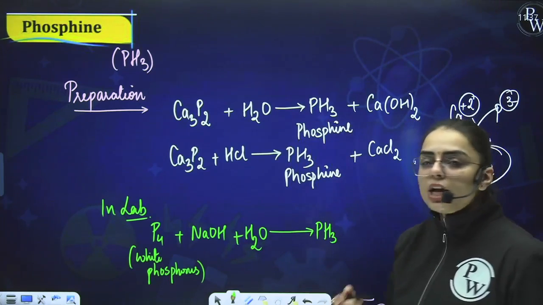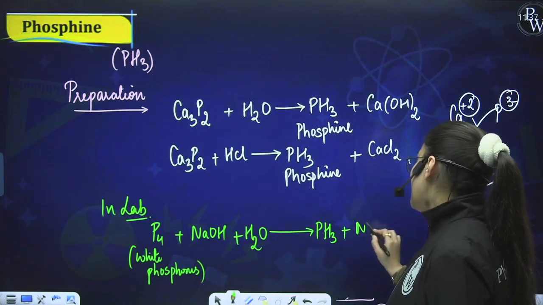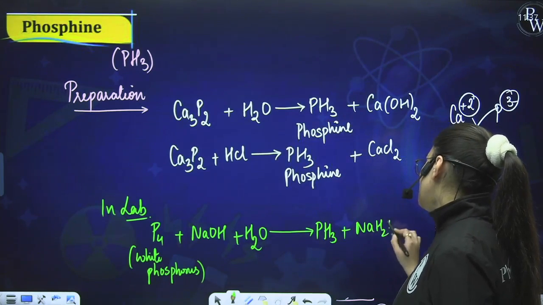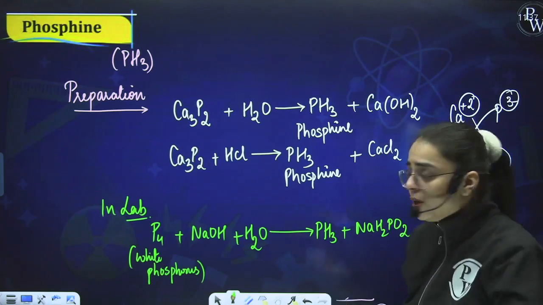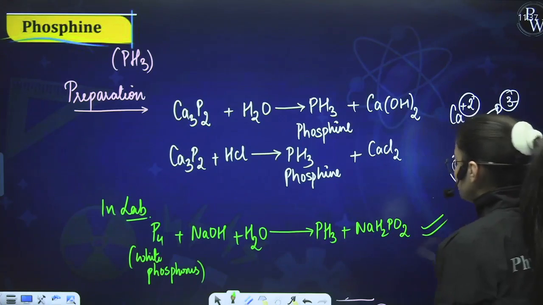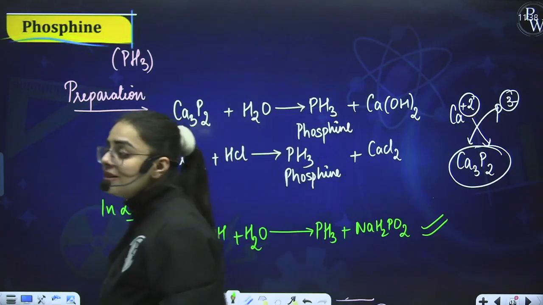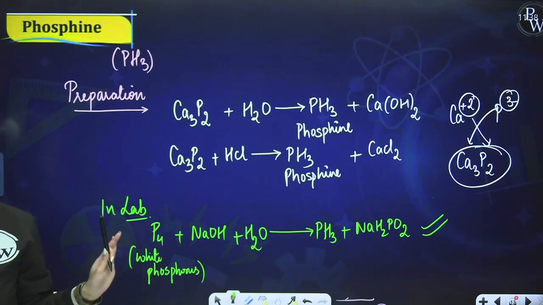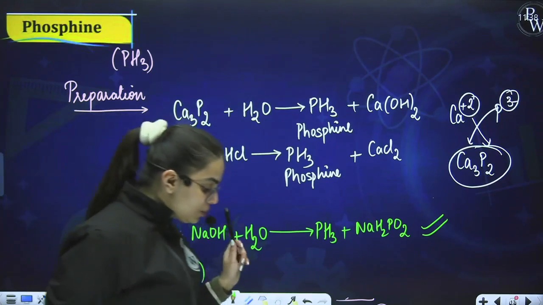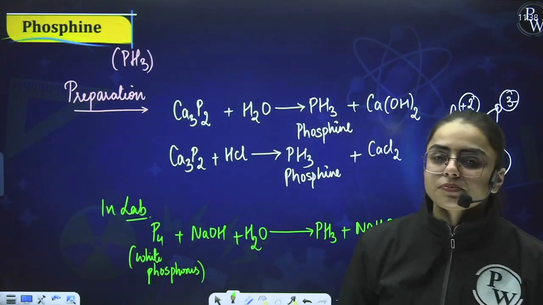Along with it, what shall you obtain over here? It is NaH2PO2. Okay, so this is the important reaction which is generally asked in the examination. So I want you all to put a star mark over here on this reaction. Is it clear to you? Kindly put a star mark over here.